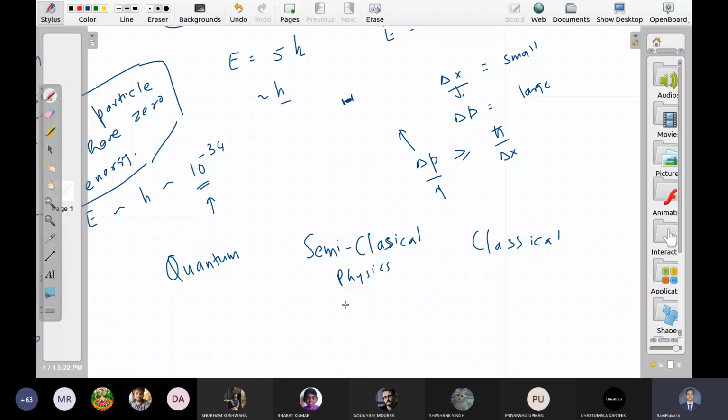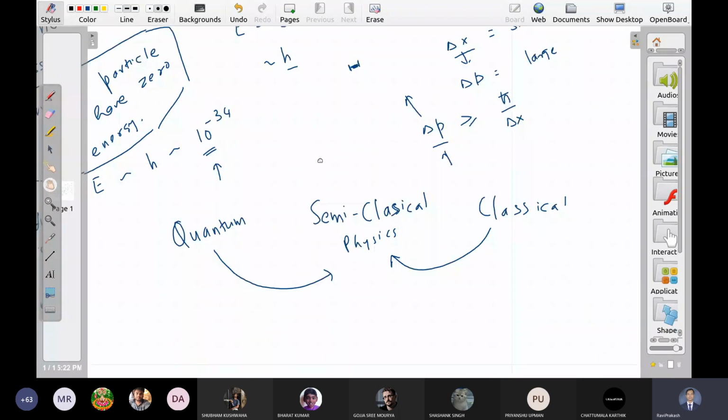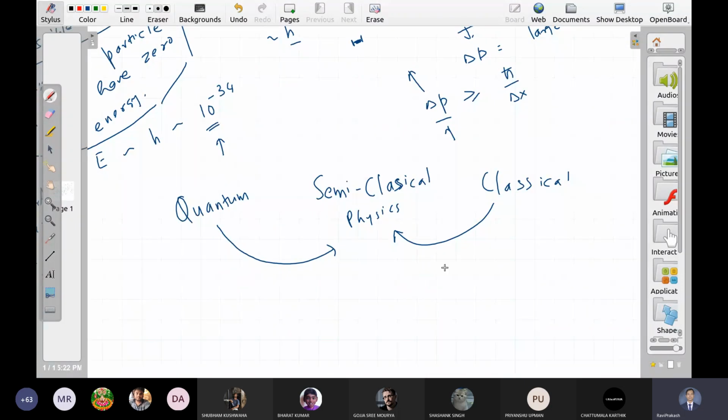Part of the life comes from classical. I mean, you can easily see the classical behavior. Part of the life comes from quantum. You can easily see quantum behavior also. And obviously it depends on intermediate energy. This behavior comes when energies are not extremely small, not so small that quantum appears. They are not extremely large as well. They are at some intermediate level, and you see some mixed behavior.